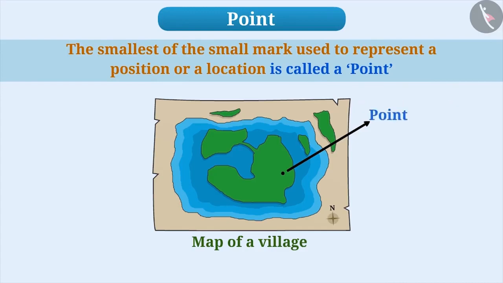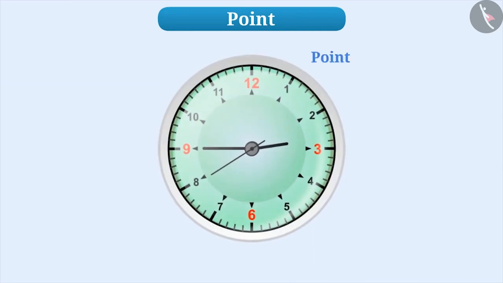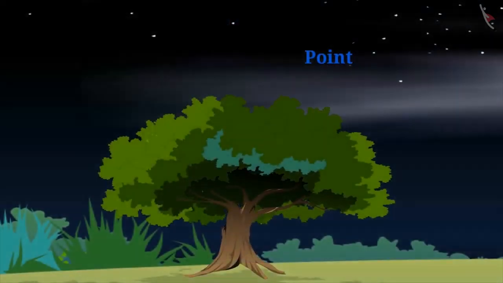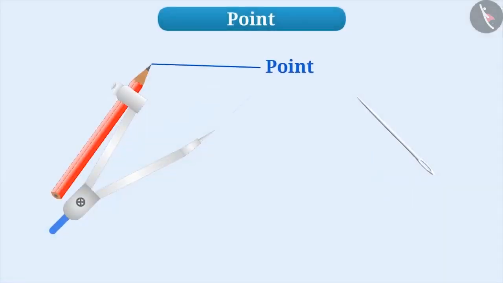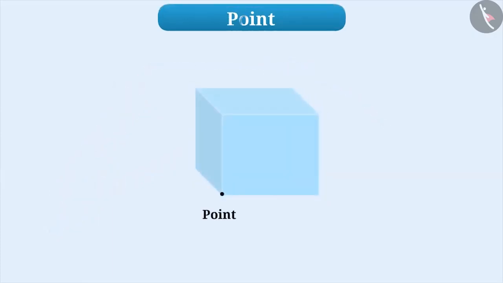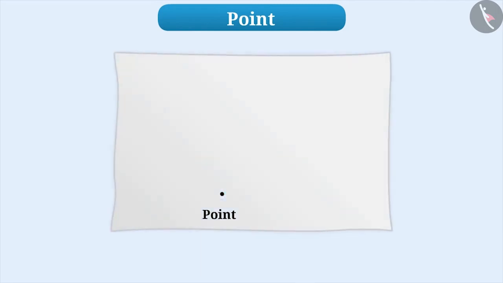Can you think of some examples of the point? Think a little bit. Let me tell you. Some of the examples of a point are center of a clock, stars in the night sky, tip of a pencil, compass, or a needle, etc. A point is so small in size that it does not have any length, breadth, and height. To represent a point on a paper, we will simply put a dot with the tip of a pencil or a pen. Keep in mind that the dot to represent a point should be very small.